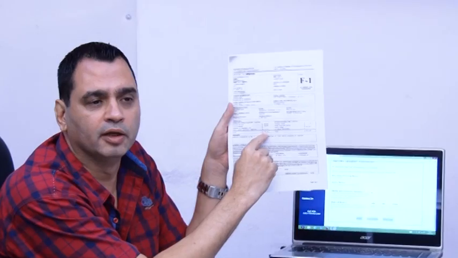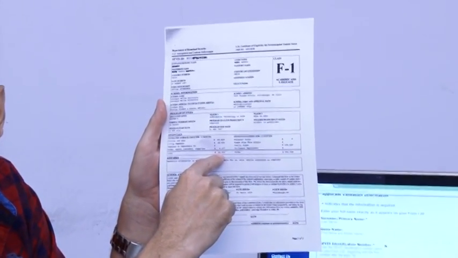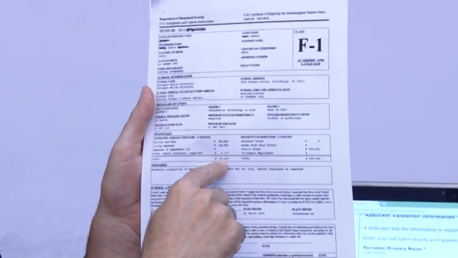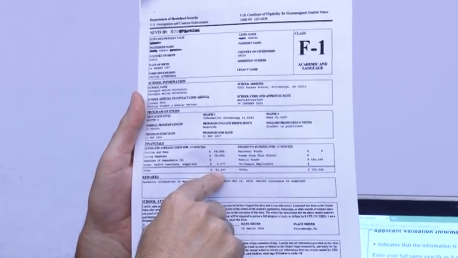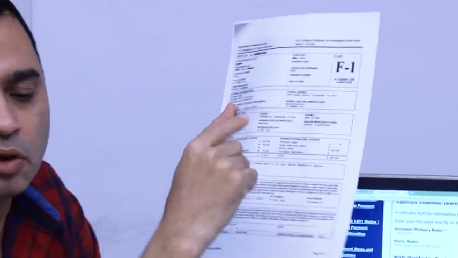Is it very clear? Whatever amount comes on the I-20, as you can see on this I-20, the total expense is $92,000 for 1 year. Obviously, Carnegie Mellon is one of the top-notch colleges of the world and one of the most expensive also. So when you go for the visa, the student has to show this much liquidity, 92,000 US dollars.